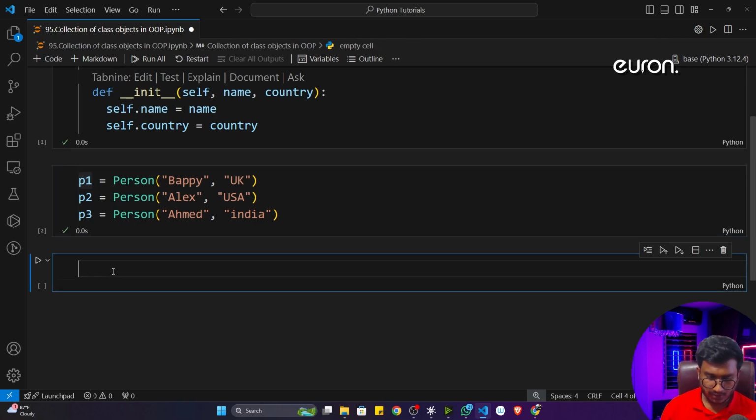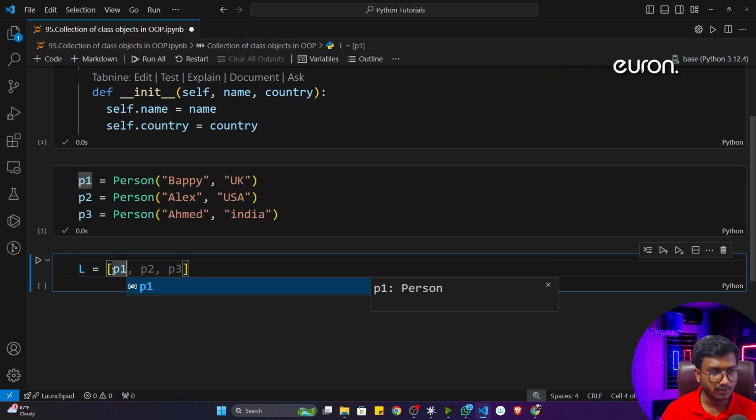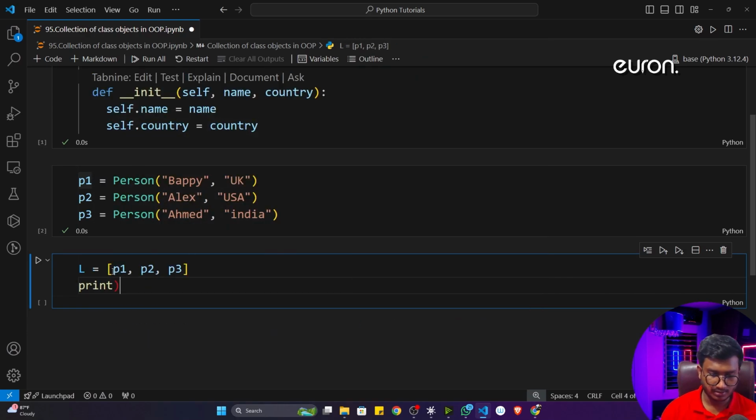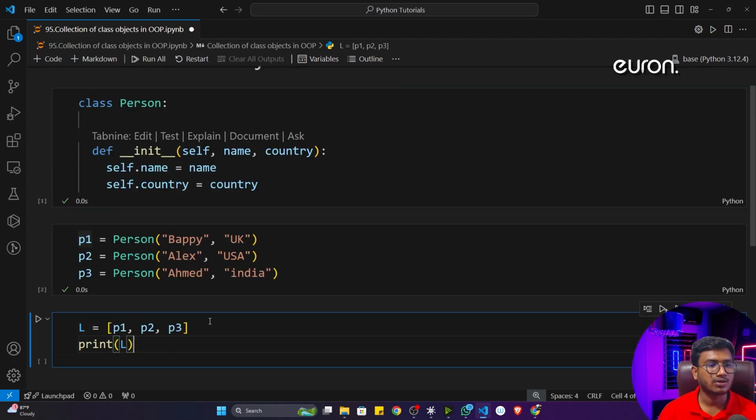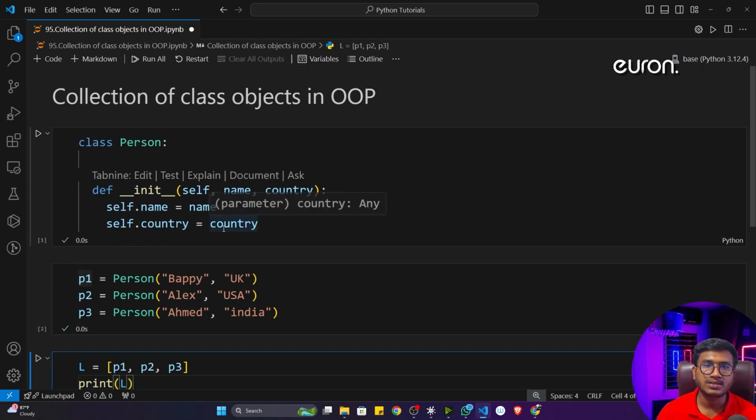Now, just let me know, if I write L is equal to, let's say I take a list and inside that I store P1, P2, and P3. And now if I print this particular L, is it possible? Yes or no? Let me know. See, it is also possible. You can also store a class object inside a list. Then you can also store inside a dictionary. That means here we are trying to store a collection of class objects inside a list.